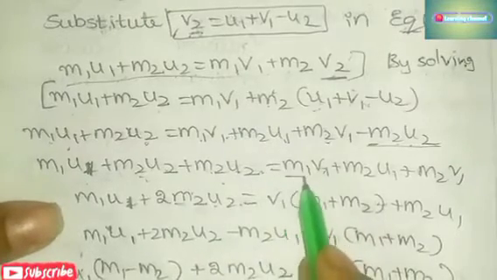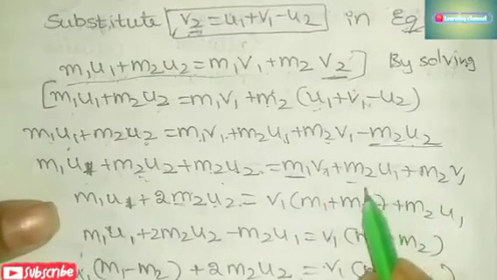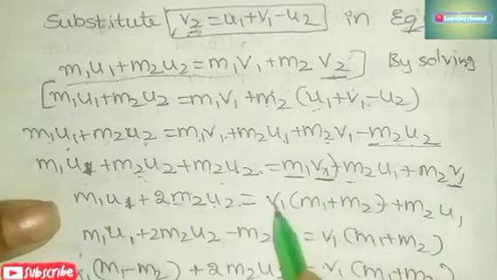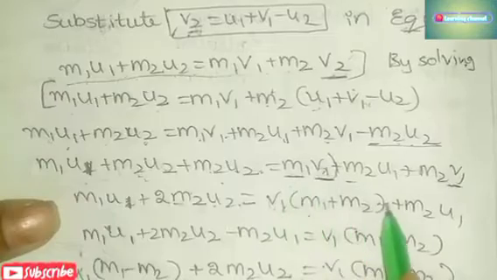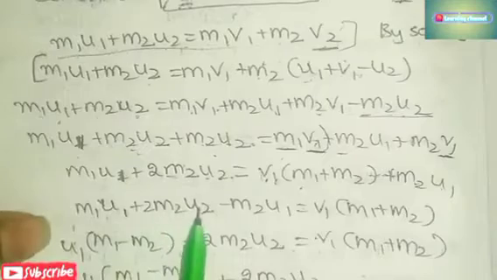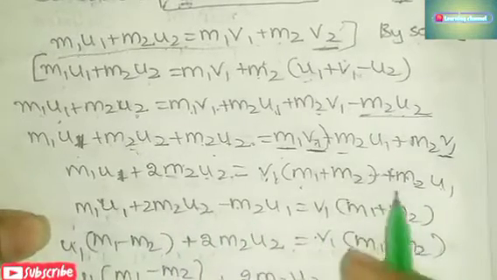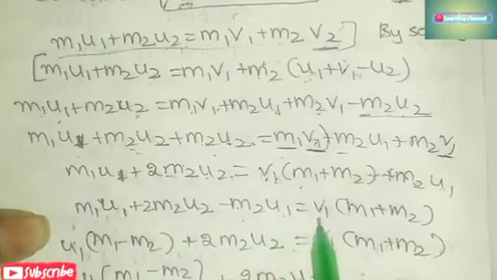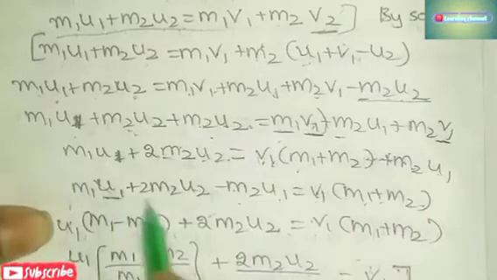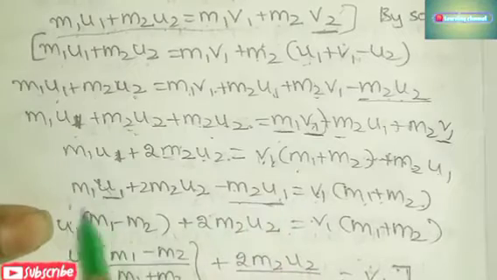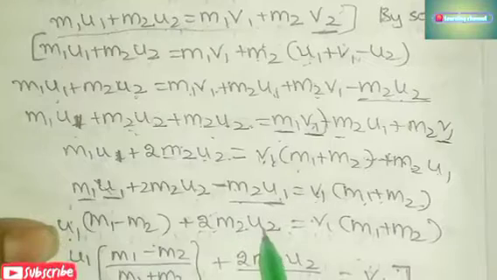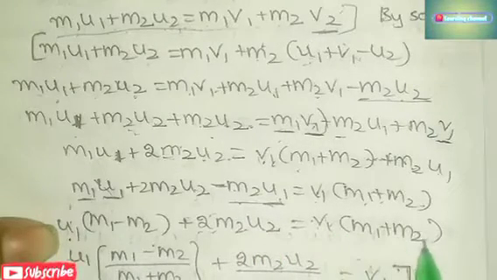Here take v1 common, and we have (m1 plus m2). m1 u1 plus 2 m2 u2 minus, send this m2 u1 this side. m1 u1 minus m2 u1 plus 2 m2 u2 is equal to v1 (m1 plus m2). Here take u1 common: u1 (m1 minus m2) plus 2 m2 u2 is equal to v1 (m1 plus m2).